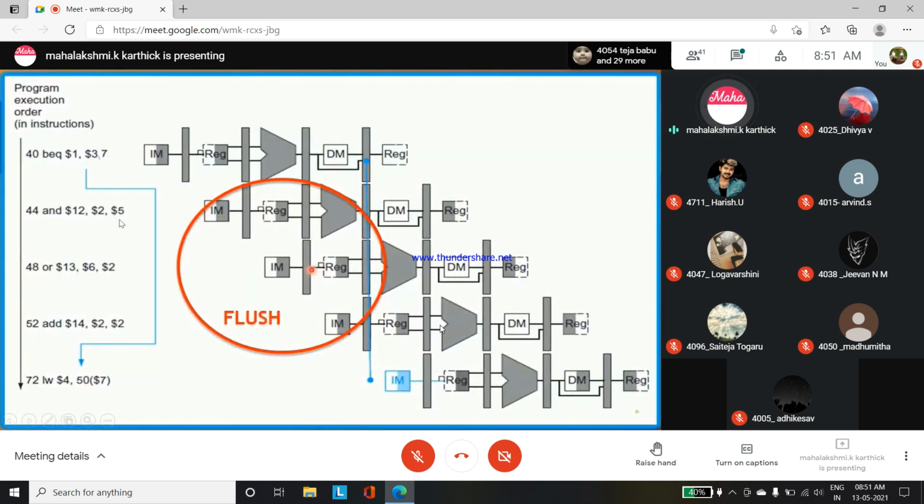Because furthermore instructions are in our pipeline, we only get to know this target address after a third clock cycle. This becomes a drawback. So we are not able to get the target address quickly because all the other instructions are under the pipeline. It is just occupying the pipeline, so it is making the first instruction delayed in knowing the target address.